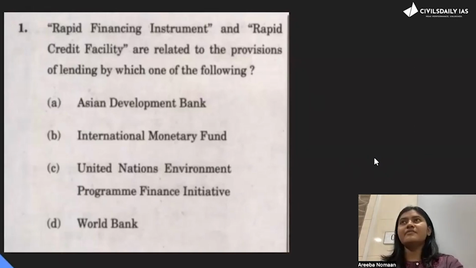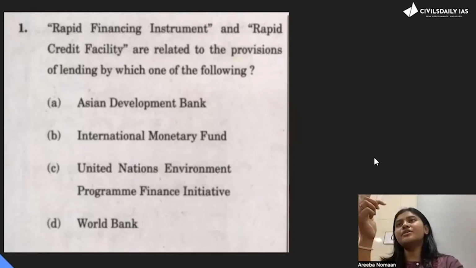Why I have chosen this question is to tell you the importance of the newspaper. In the newspaper, you will get terms like rapid financing instrument and rapid credit facility very frequently. So only people who are good with the newspaper will be able to solve this question.